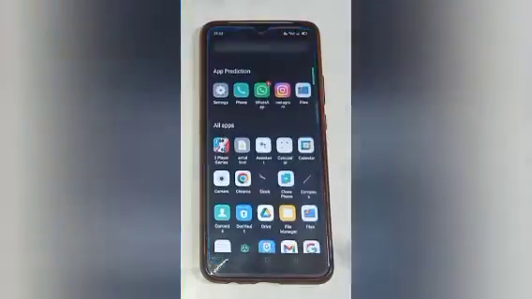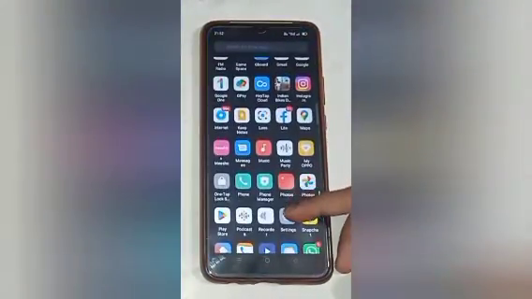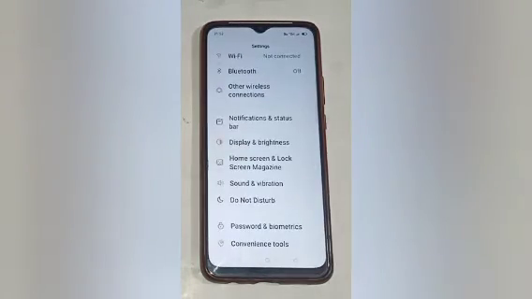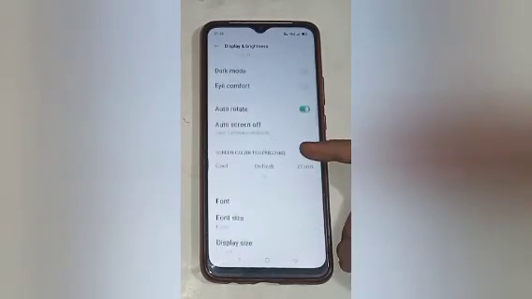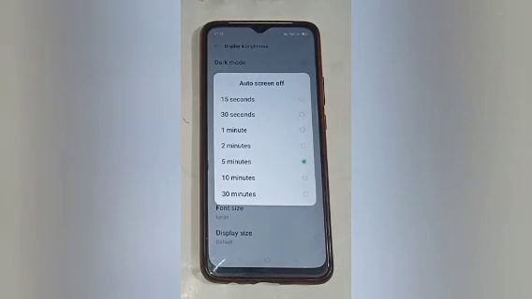Firstly, you have to move up. Then here you will see many icons. Go to the settings icon. Then here you will see many options. So you have to click on the display and brightness option first. So go to that option. Now here you will see many options, so you have to click on the auto screen off option first.